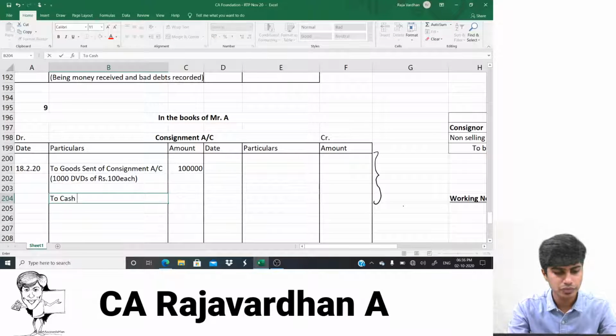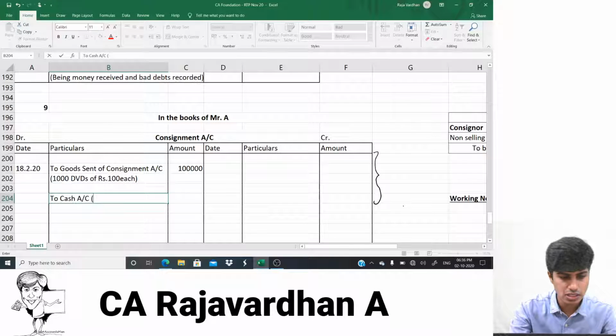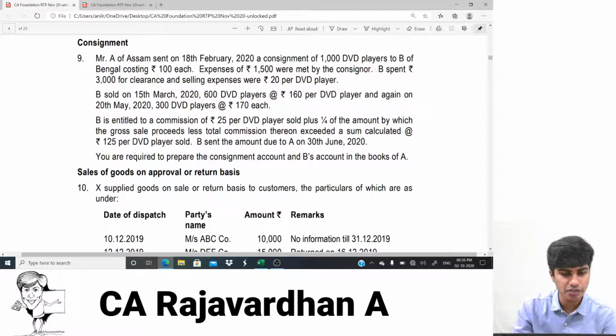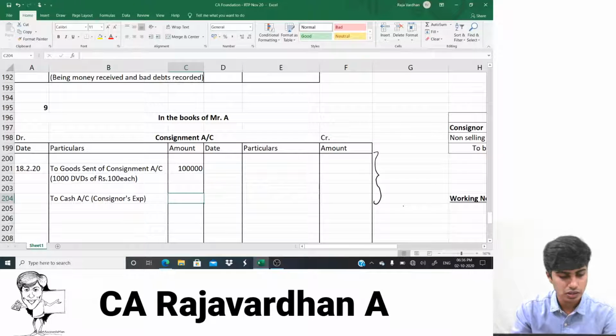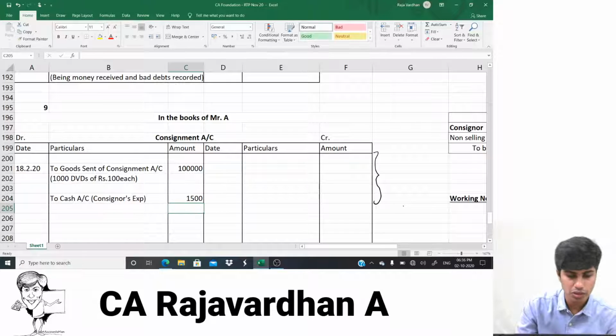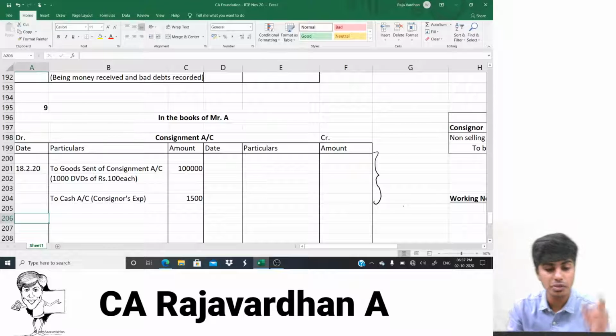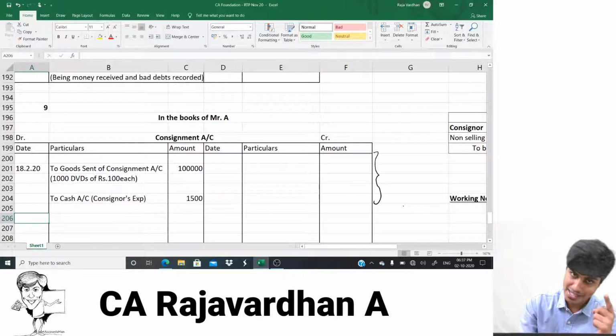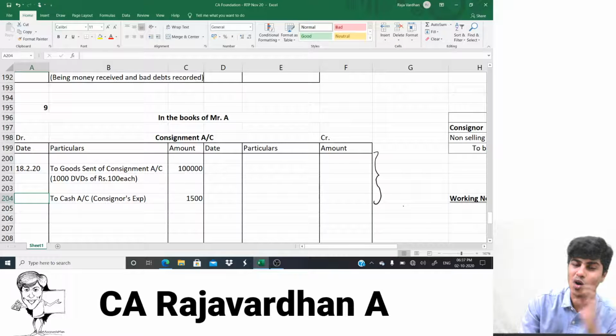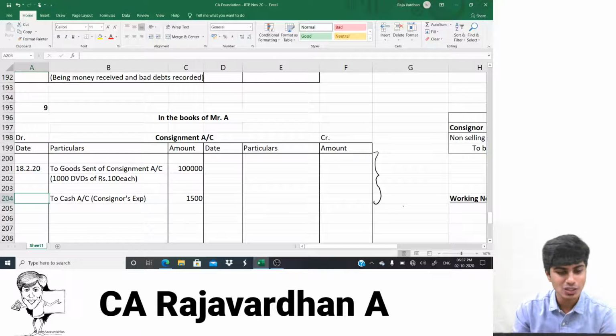To cash account. Consignor's expense, how much is it? 1500 if I'm not wrong. Yes, 1500 is the amount. Perfect. Okay, let's continue reading. Now, will this 1500 be included in the computation of closing stock? The answer is yes. Why? Because this is non-selling expense. Entire expenditure of consignor is always non-selling.